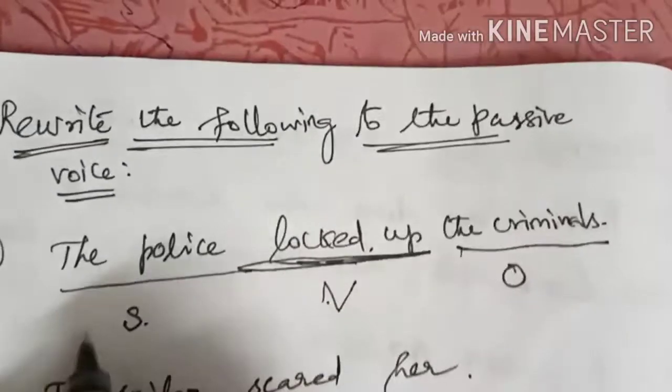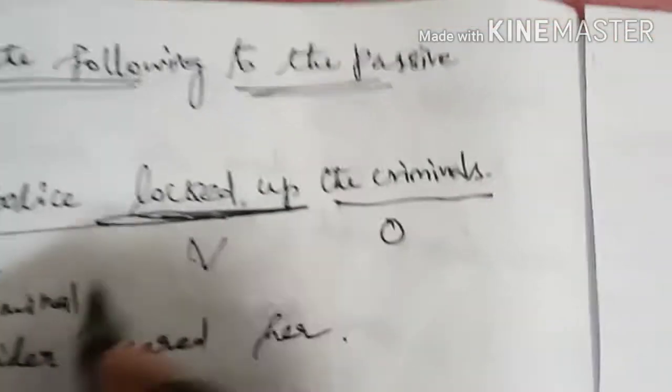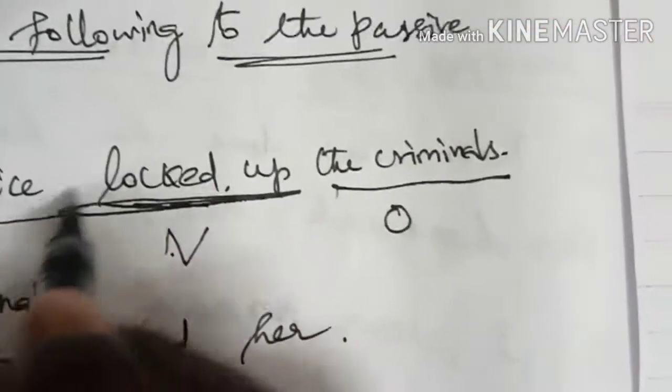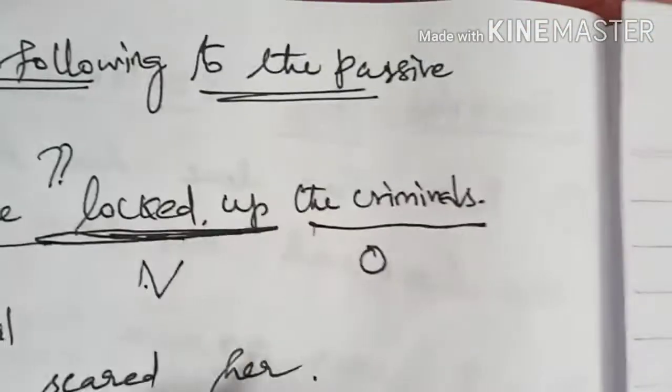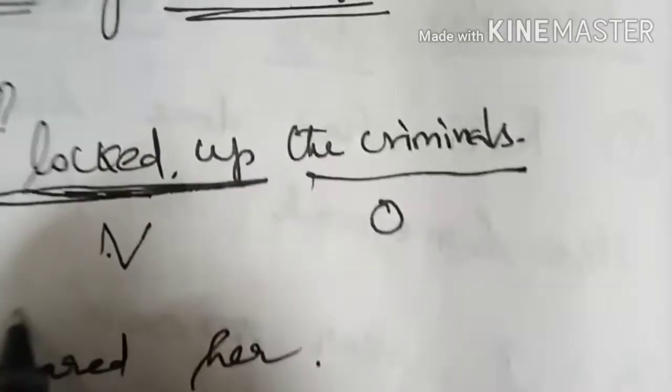So here the object comes to the place of subject, so the criminals, and locked up. Here there is no supporting verb. So what would we like to do? You have to add was or were. Here the criminals are plural, so we have to use were.